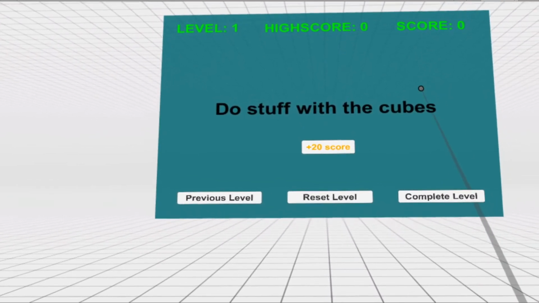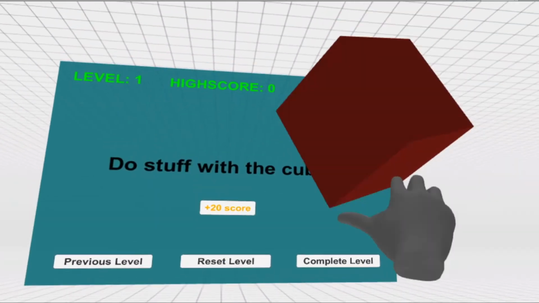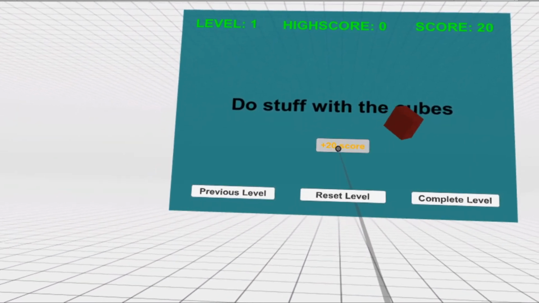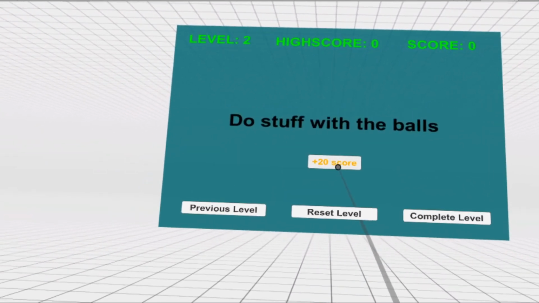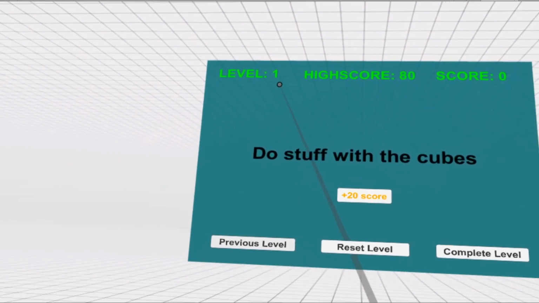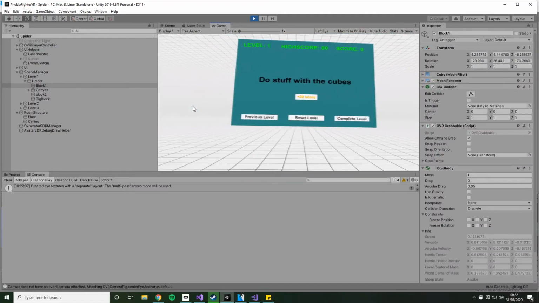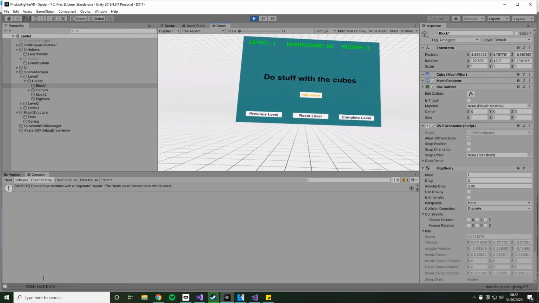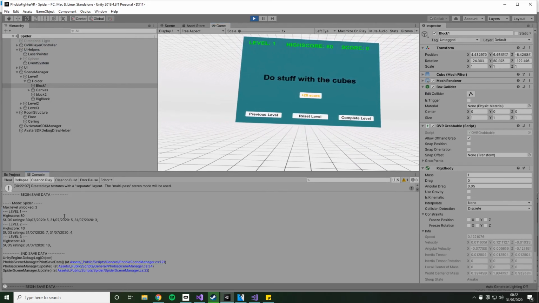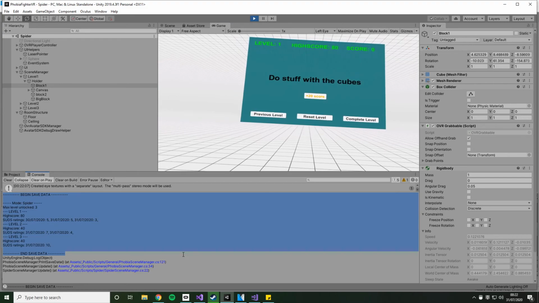The final result of this week's work is this. We have our level with our dummy game objects and a dummy score button. If we give ourselves some score, complete the level with our anxiety rating, and then go back to the level we just completed, we'll see the high score we just achieved as that's been written to our save game file. We haven't got a level selection area yet, so there's nowhere for us to see all of our high scores and SUDS anxiety ratings, but I've written a little debug script that will print out all the information from our save game to the console, so we can be sure that the save game is working as intended.